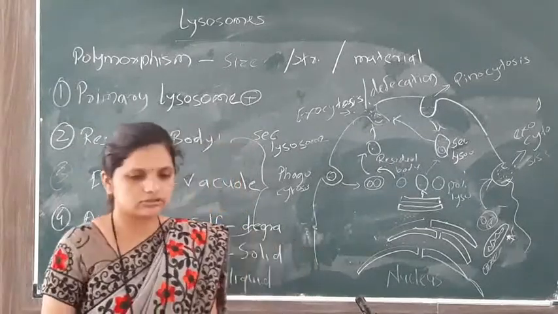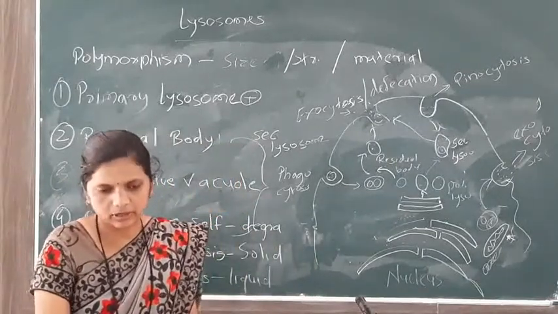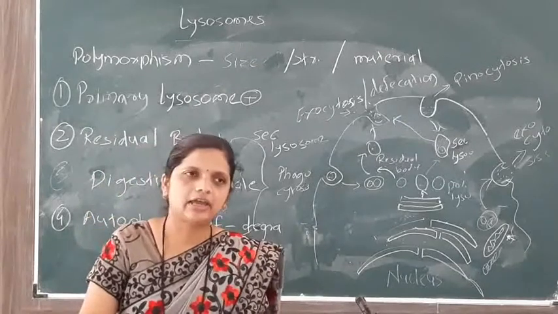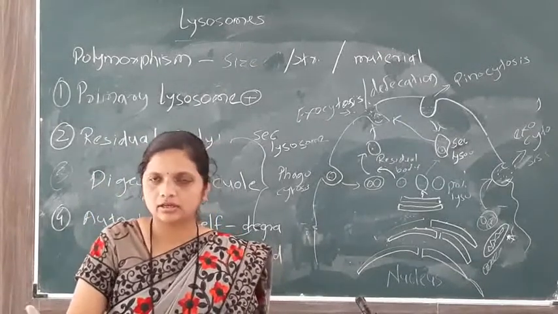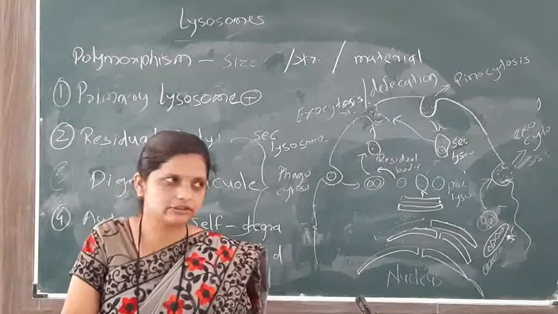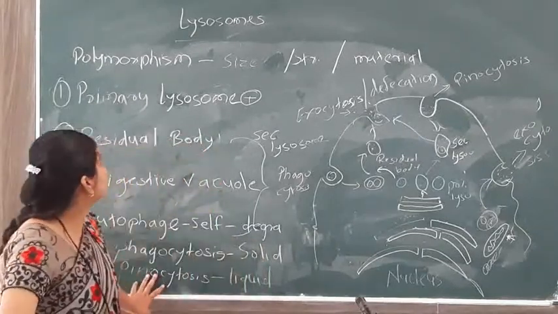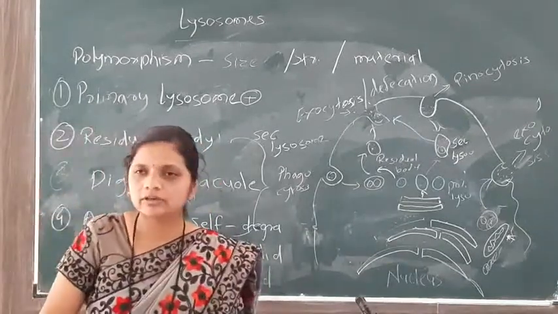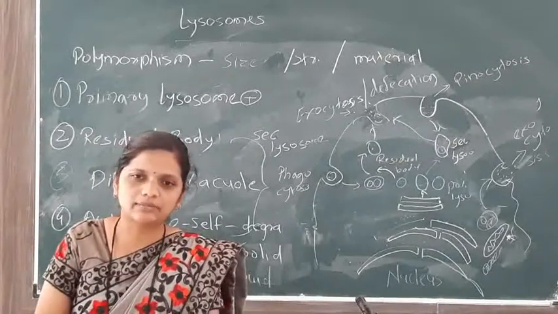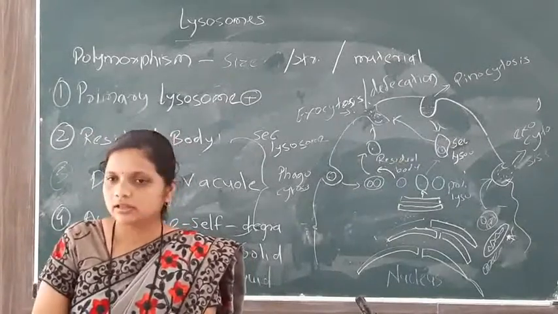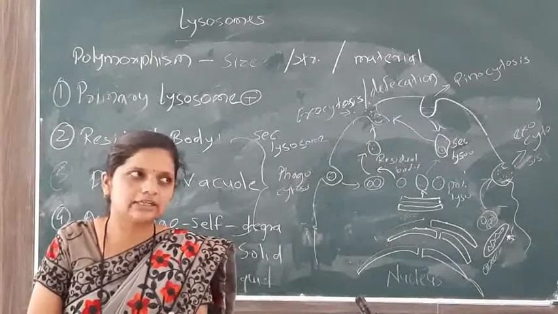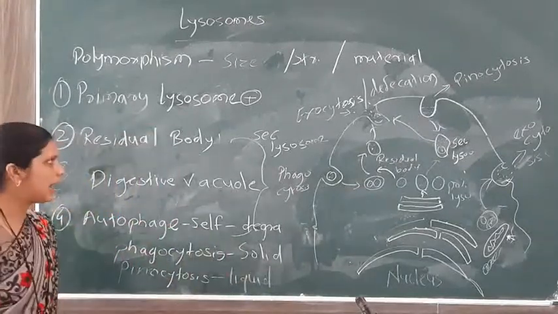We also see the structure of lysosome. This was described by the scientist Dewey in 1949, having different centrifugal coefficient rate. Then we see polymorphism in lysosome, which has two major types, that is primary lysosome and secondary lysosome. The secondary lysosome has three parts, that is digestive vacuole, residual body and autophagy.